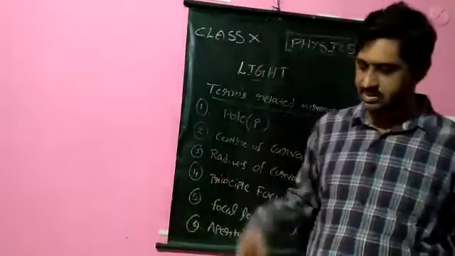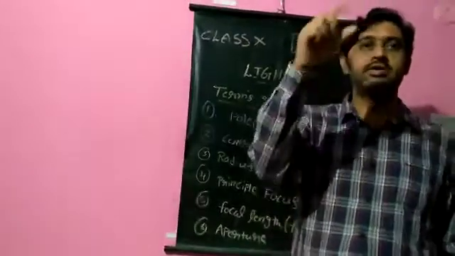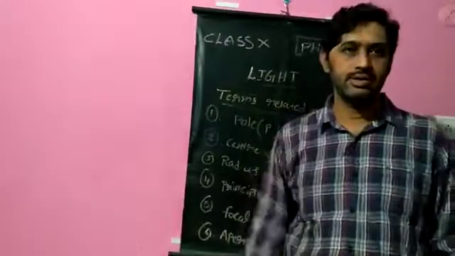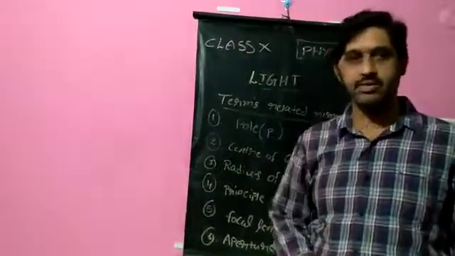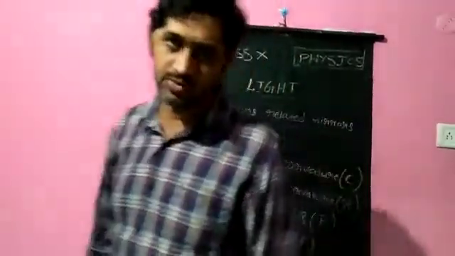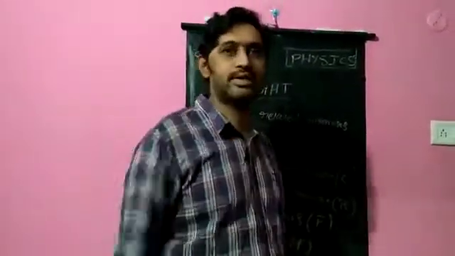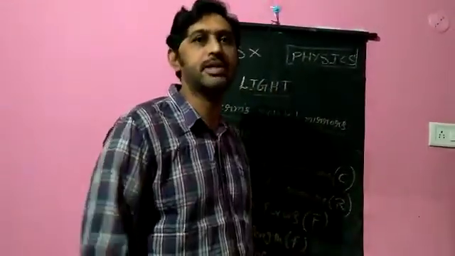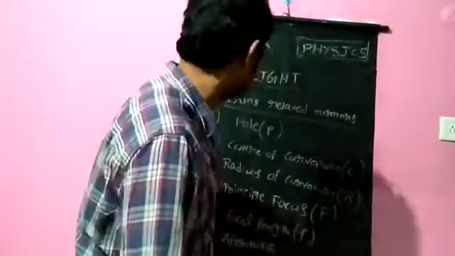In the exam also, many times this was asked: define the following terms related to mirrors. Below that they will give: A, pole; B, radius of curvature; C, focal length; D, principal focus. Like that they will give all. Based on that, the division of marks will be there. Each definition can be asked for 1 mark. If 3 are asked, then it will be for 3 marks. If 6 are asked, each one half mark, then it will be a 3 marks question. Like that, if they ask the definitions.